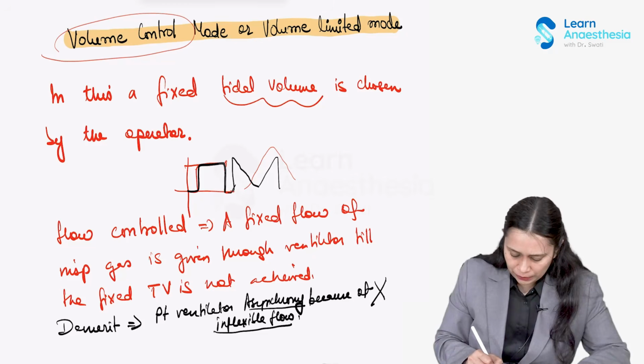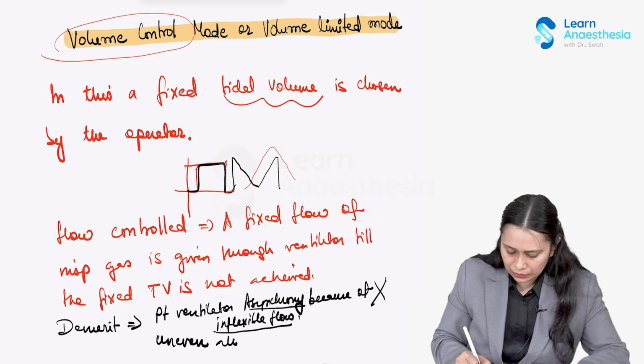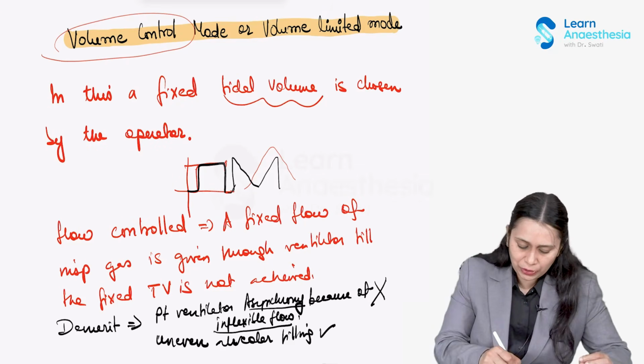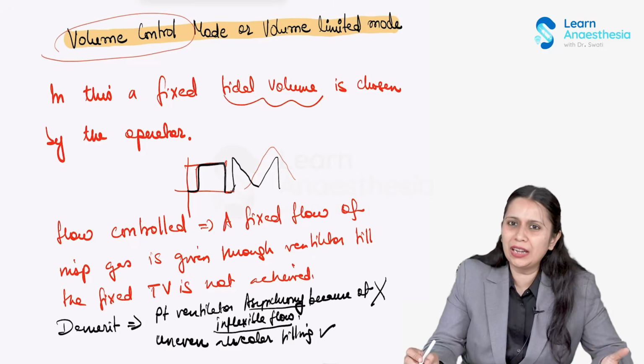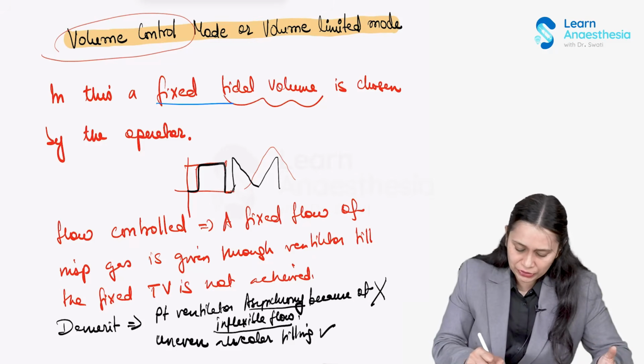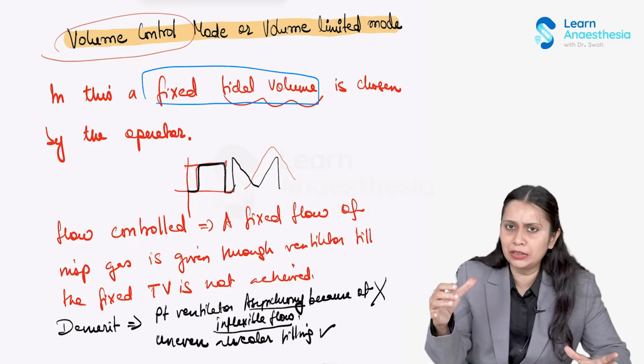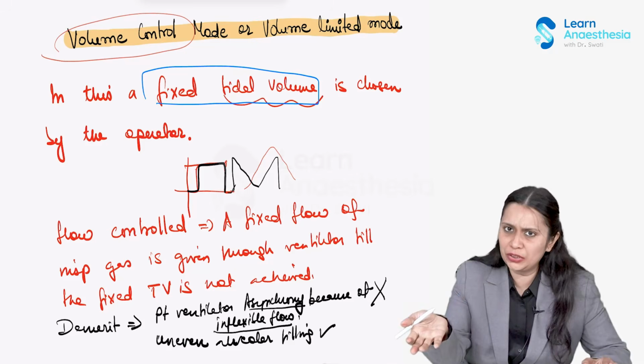Then the other problem is uneven alveolar filling. So this is one problem of volume control. And the main problem is, if the patient has a poor lung compliance and we are giving a fixed tidal volume, then the pressure variation in the alveoli is very high. So a fixed alveolar pressure is not there.